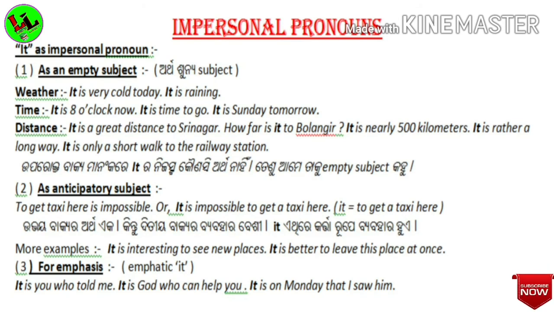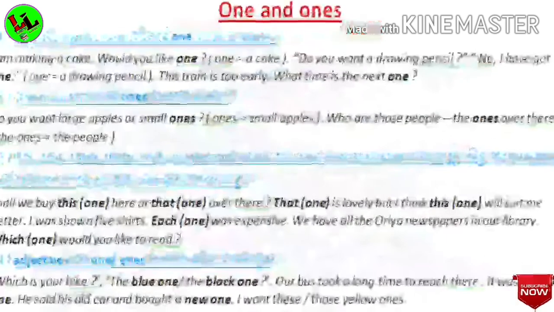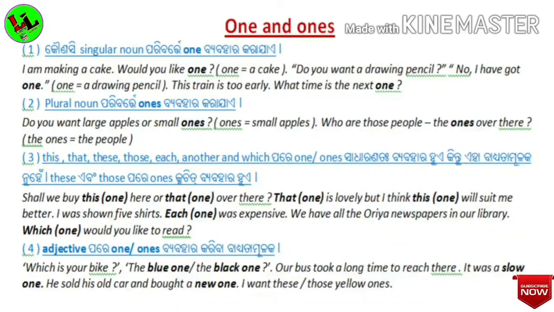How can we use one and ones as impersonal pronoun? Now you see, one can be used for a singular noun. For example, I am making a cake. Would you like one? Here, one means a cake. Do you want a drawing pencil? No, I have got one. Here, one refers to a drawing pencil.